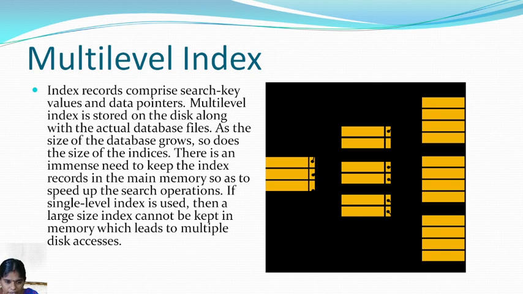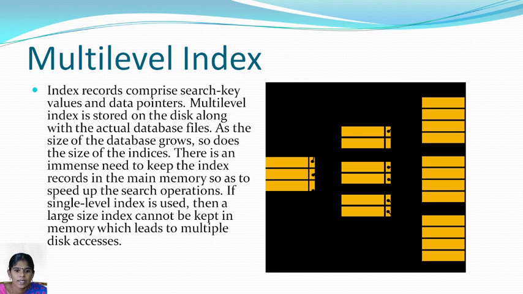Next, the multi-level index. This is one type of method. Indexing encompasses search key values and data pointers, with another field as the data pointer. Multi-level indices are stored along with the actual database files. As the size of the data grows, the size of the indices also grows, so the pointers and the index grow.